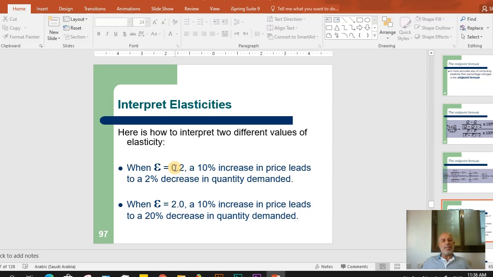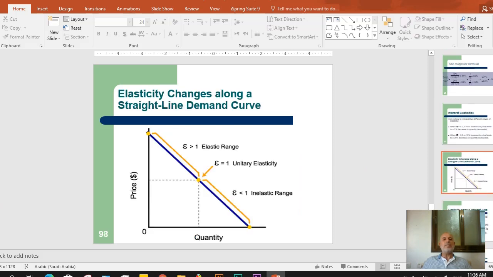And when we speak about the elasticity of demand with a negative relation, an increase of 10% leads to a decrease of 2%, while when the elasticity equals 2, an increase of 10% leads to a decrease of 20%. So this is how to interpret the elasticity.